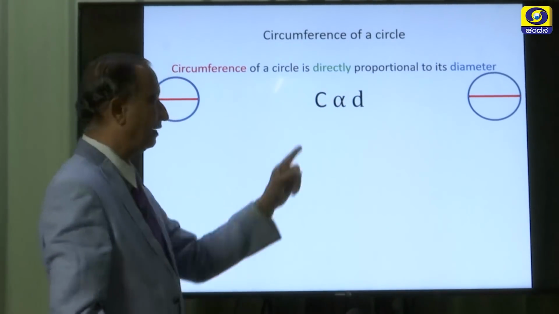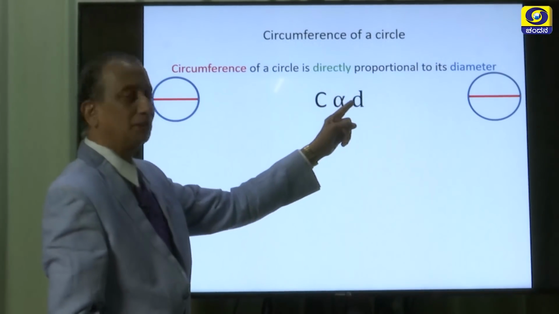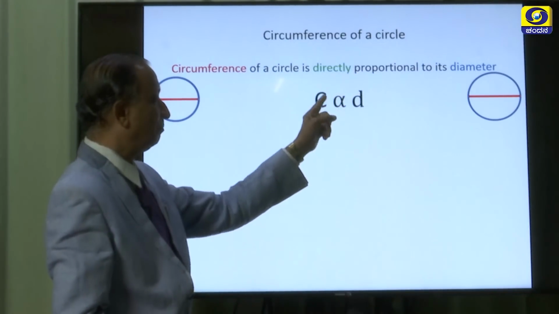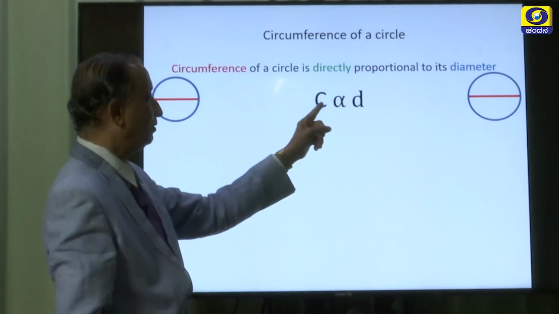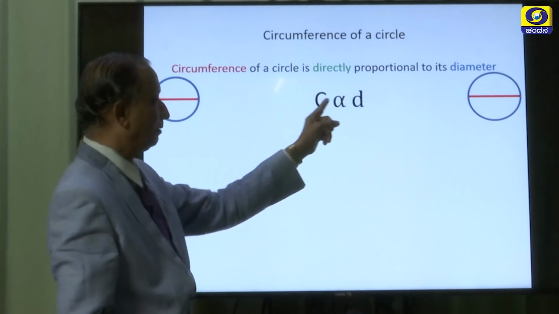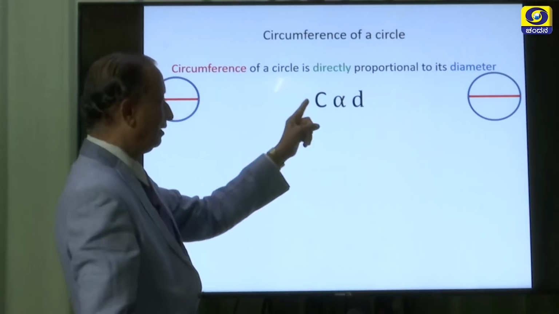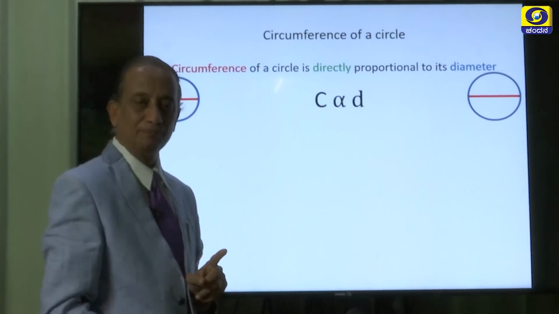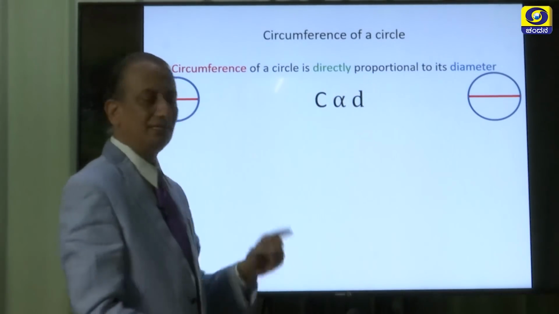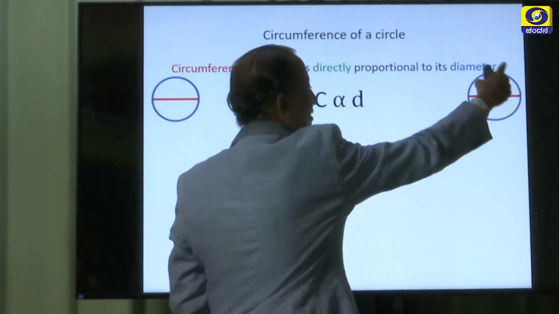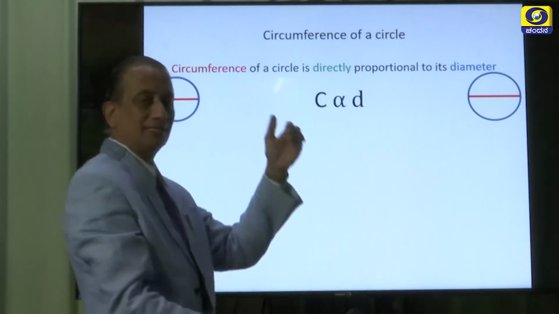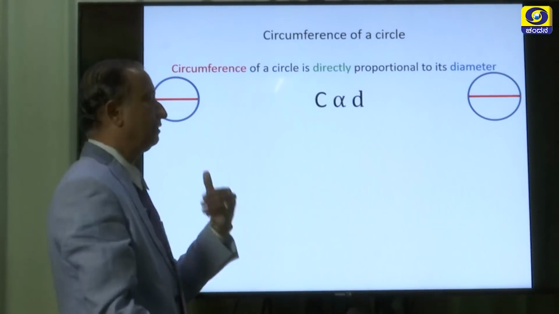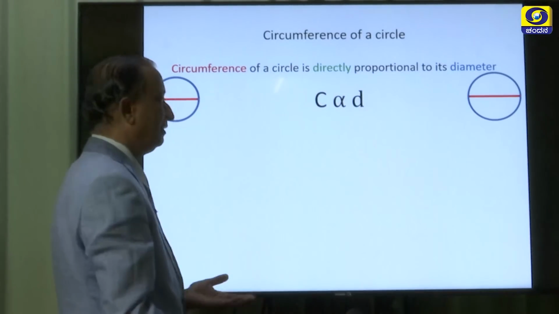Symbolically, we write this as C ∝ D. This is alpha from Greek, which should be read as proportional. Here both of them are in the numerator, therefore you must read it as C is directly proportional to D. In other words, as diameter increases, the circumference increases, and as diameter decreases, the circumference also decreases.